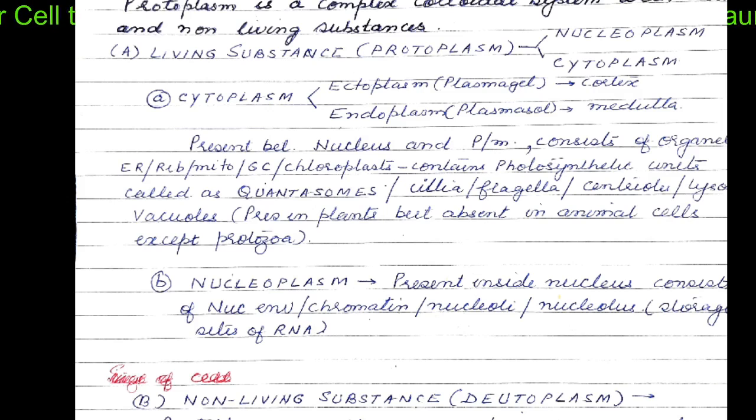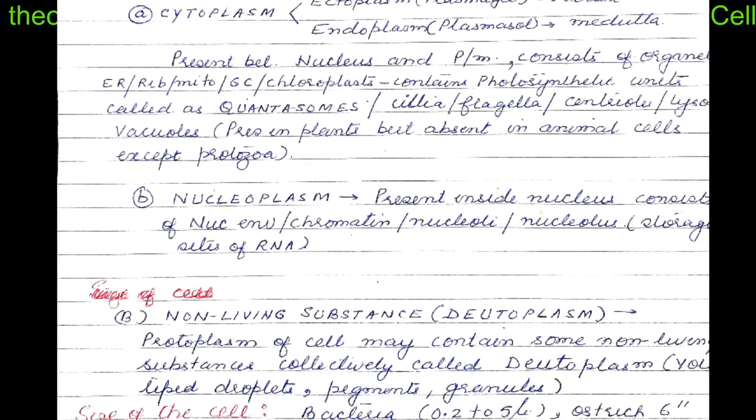Inside the cytoplasm, many organelles, which are the organs of the cell, do exist. For instance, endoplasmic reticulum, ribosomes, mitochondria, Golgi complexes, the photosynthetic units, quantasomes, which are contained in chloroplasts, the cilia and flagella, which are extracellular organelles, the centrioles, lysosomes, and vacuoles are also present. However, the vacuoles are present only in plants and are absent in animal cells except protozoans.